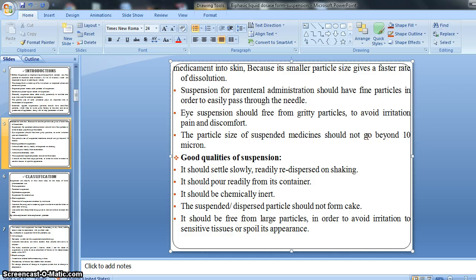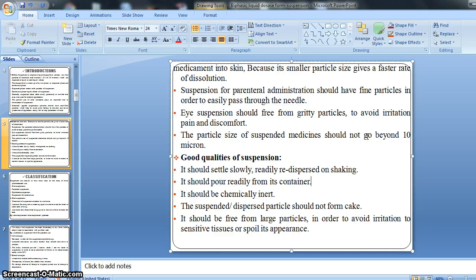Then our second is that it should pour readily from its container, right? During administration, the suspension should be readily or easily poured out from our container. Suppose we have to take a 10 ml suspension, it should easily come out or pour out as a 10 ml preparation, right? So that's why it should pour readily from the container.